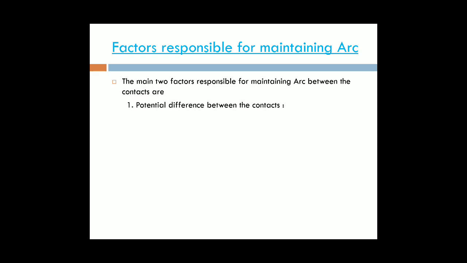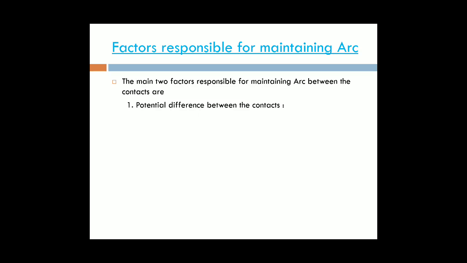In the next concept, what factors are responsible for maintaining the arc? The two main factors responsible for maintaining the arc between the contacts are, first, the potential difference between the contacts.